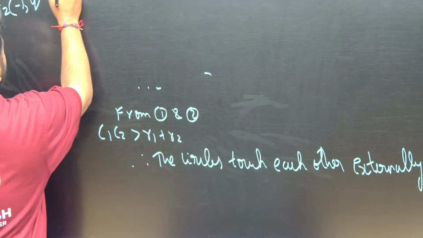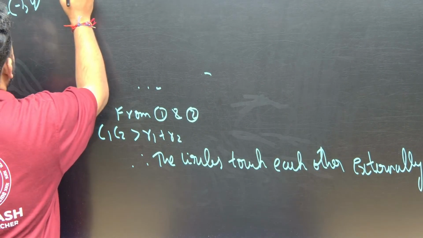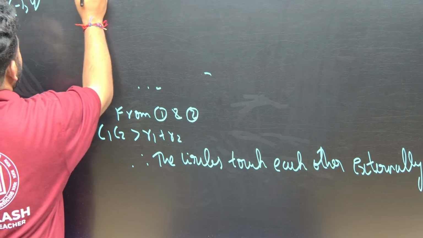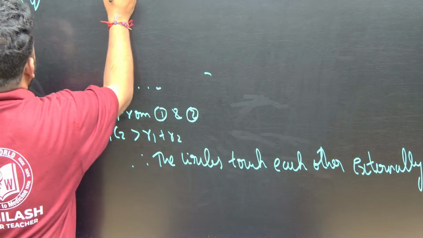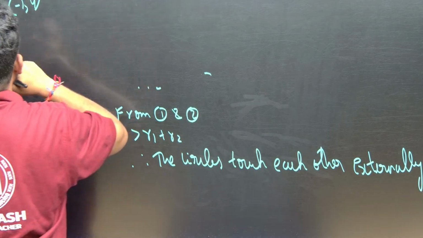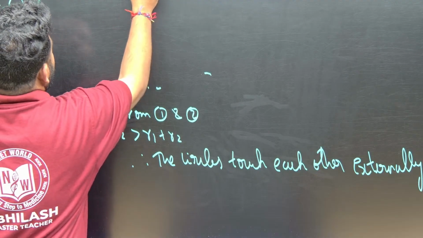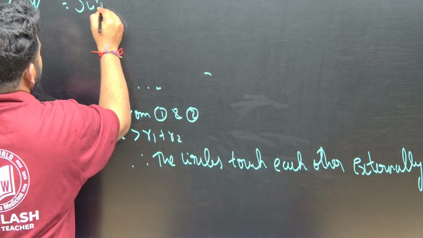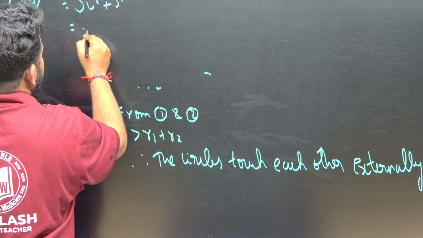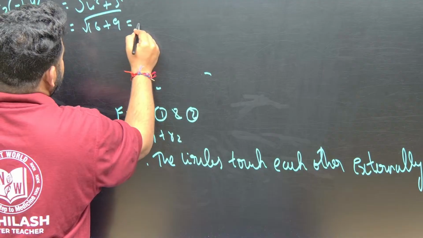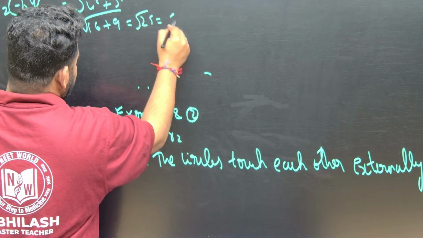Distance formula again. So this will become minus 1 comma minus 3. This is minus 4. Minus 1 minus 3 whole square plus 4 minus 1, that is 3 whole square. So this will become 4 square plus 3 square. This will be 16 plus 3 square, that is 9. So square root of 25 will be equal to 5.